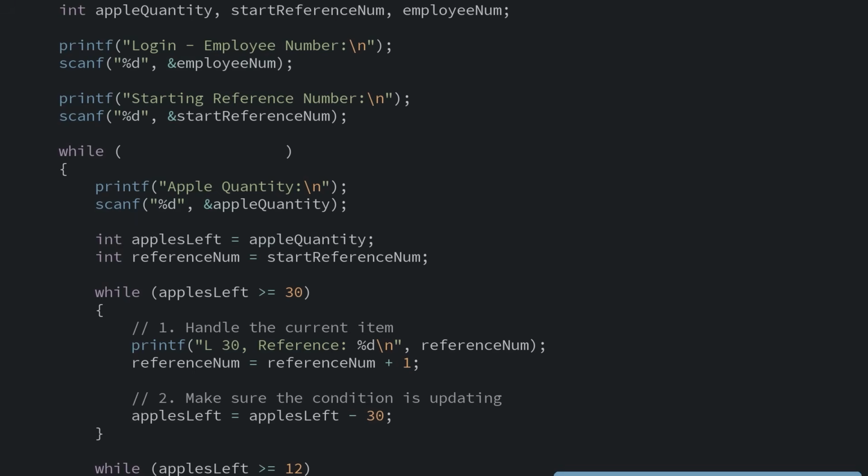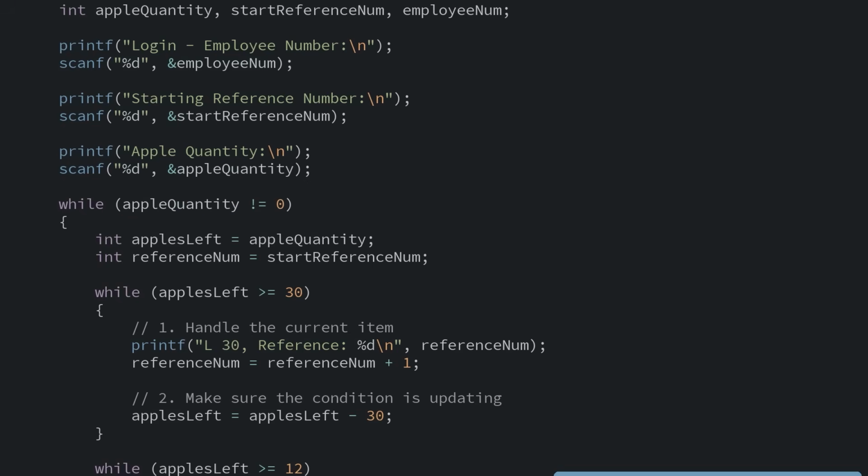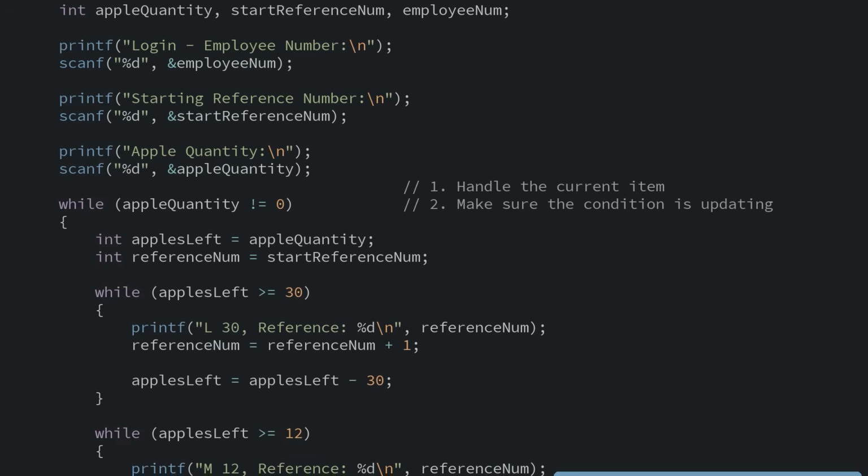What should go in our condition? Well, we said we want the employee to keep entering new orders and stop once they enter 0. So we want to say something like this, while apples quantity doesn't equal 0. But this won't work because our apples quantity isn't set to anything specific yet, since we first set it inside of our loop with our scanf. So we'll need to move our question back out front of our loop. This way, we'll ask them what they want to pack, and only if it's not 0 will we start packing the first crate.